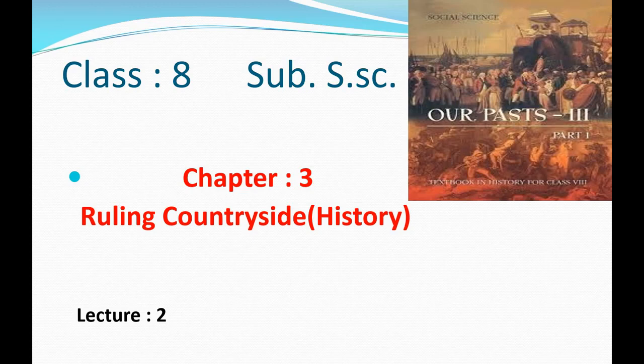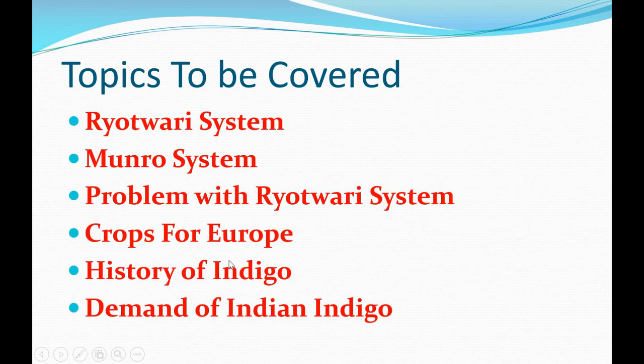In today's discussion, the topics to be discussed are these. First is the Rayatwari system, second the Munro system, third problems with the Rayatwari system, fourth crops for Europe, fifth history of indigo, and the last one, demand for Indian indigo.